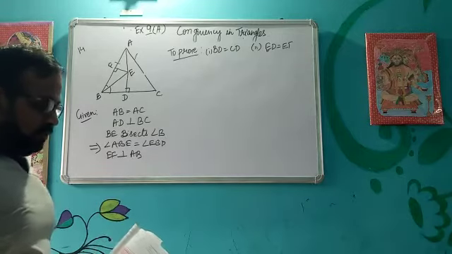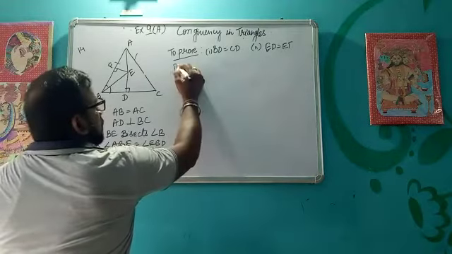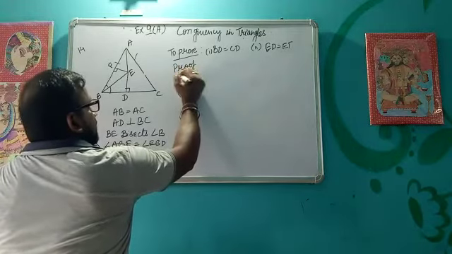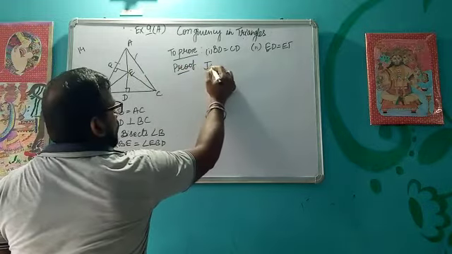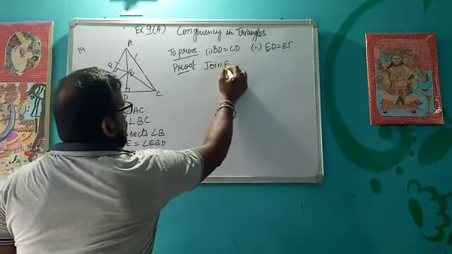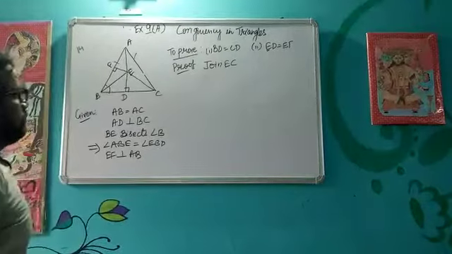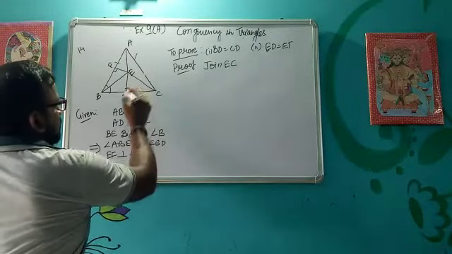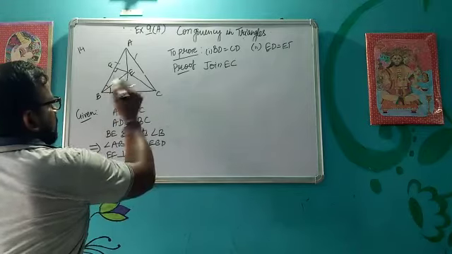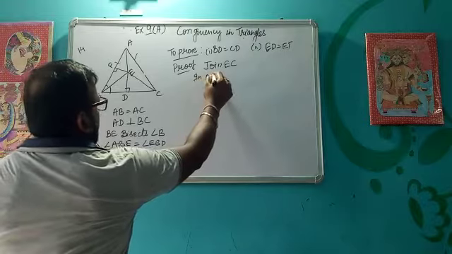So how can we prove BD equal to CD? What I will do? I need BD and CD, so I will join EC. So I will join E and C. Okay. After joining EC, if you see very carefully, this is 90 degree.